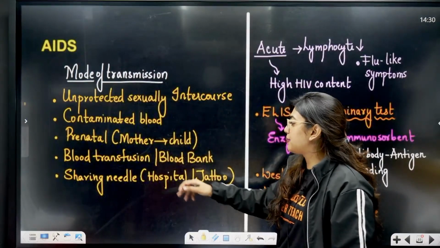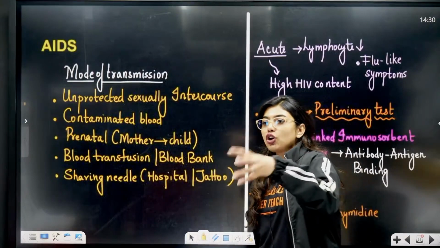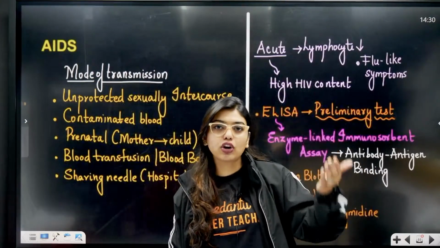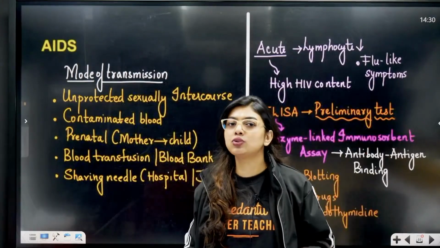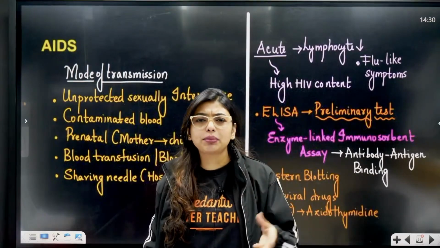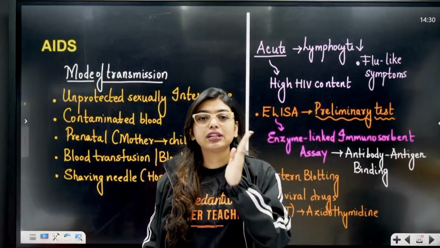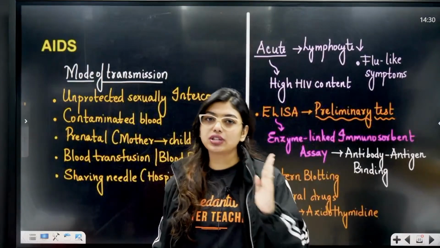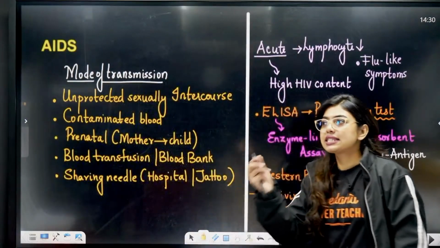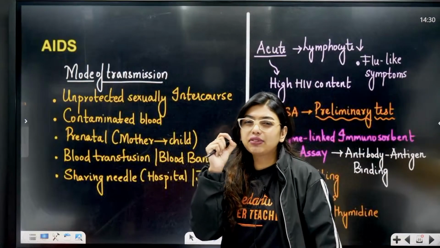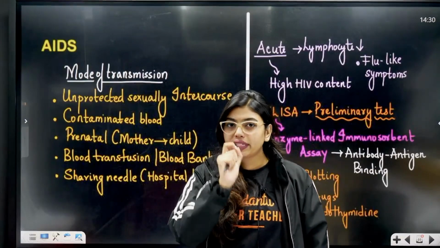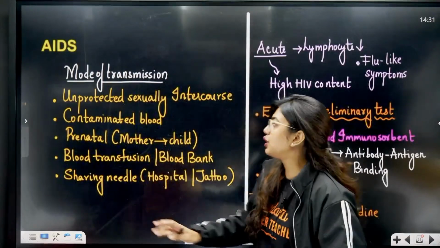Blood transfusion or blood bank, sharing needles. Blood bank means you're going and taking blood from a blood bank where you did not do the checking, nor got a receipt with all the medical reports of the person who gave the blood. That blood has come to you by any means, during any operation, any surgery. Then if that person has AIDS, you will also end up having AIDS. That means fluid mix should happen, students, either blood or semen. Saliva, sweat, all of that will have a very microscopic content and it will not be spread. And you know, a virus without a host is not going to be living.